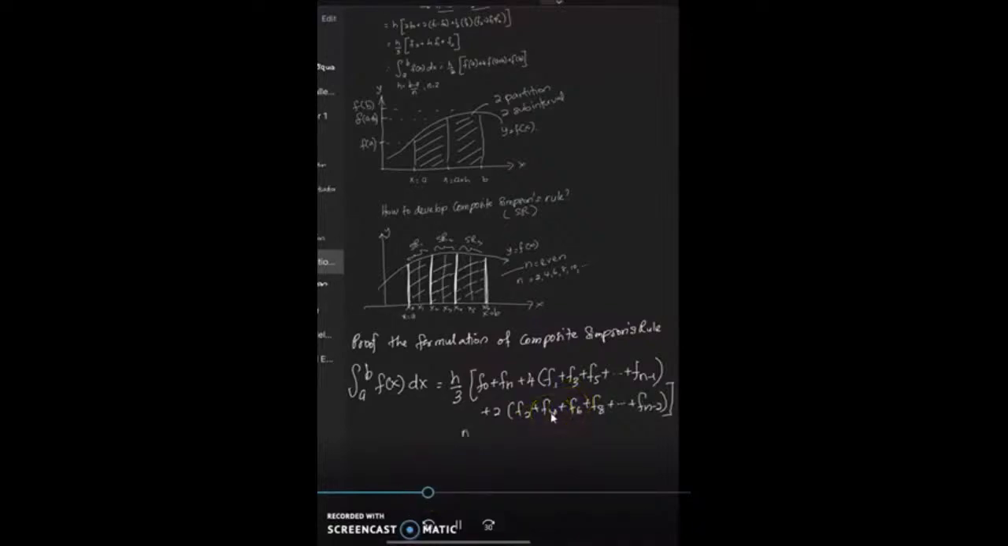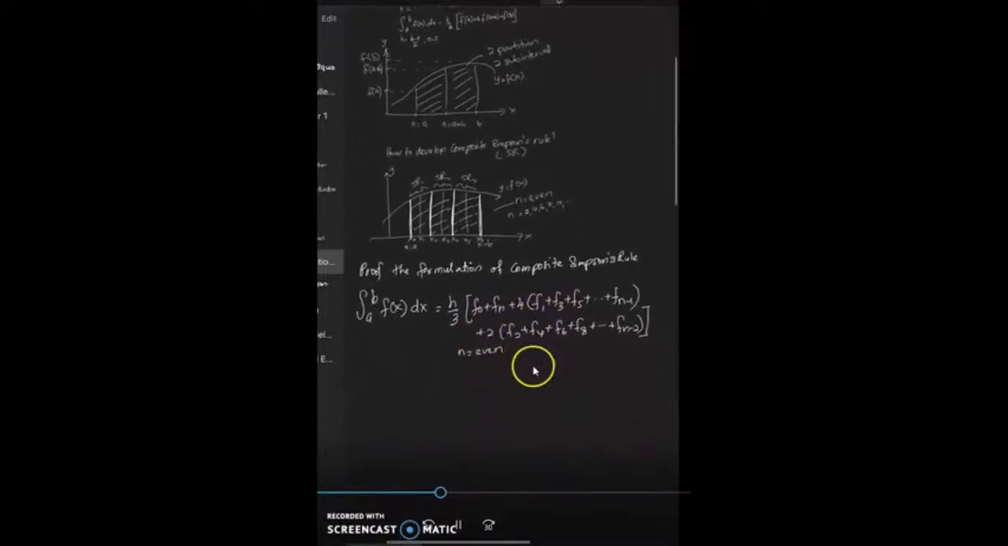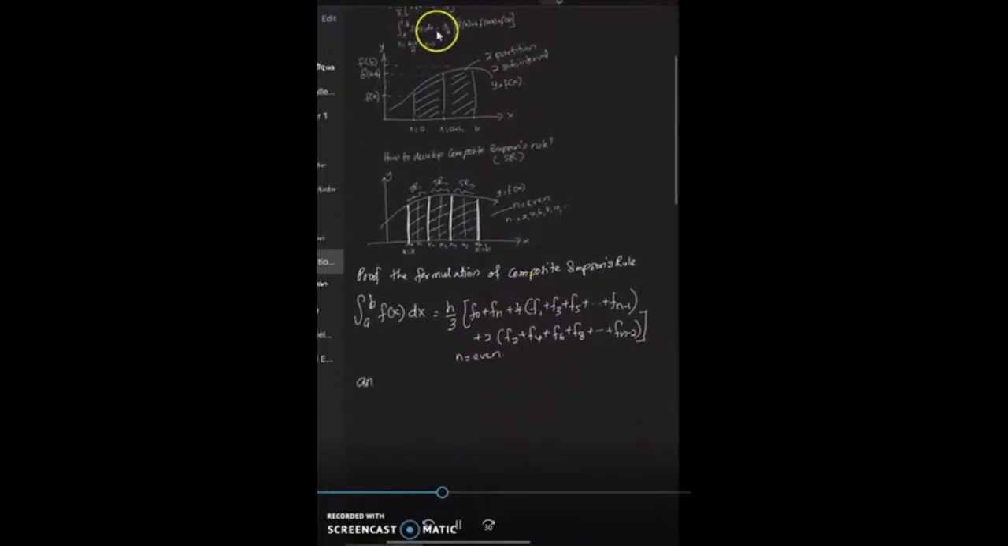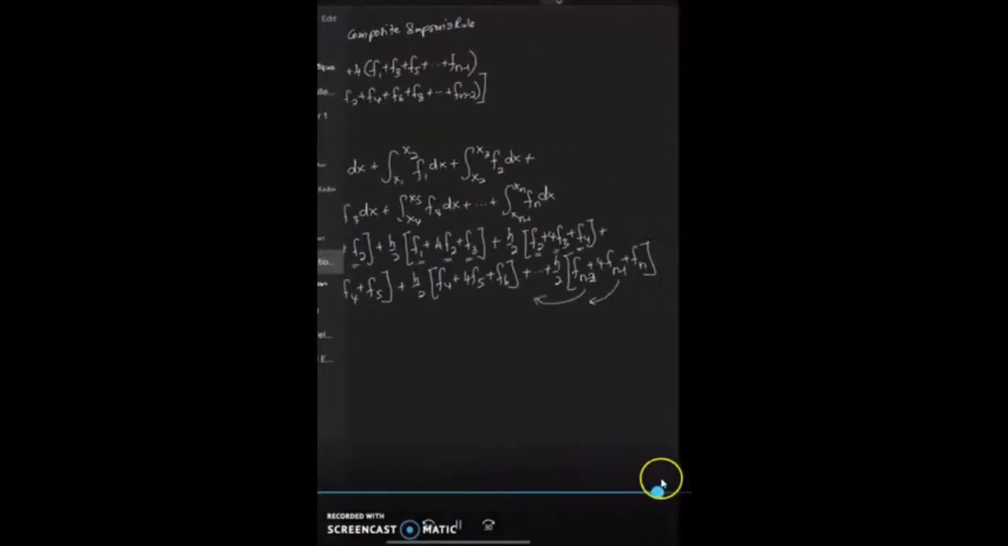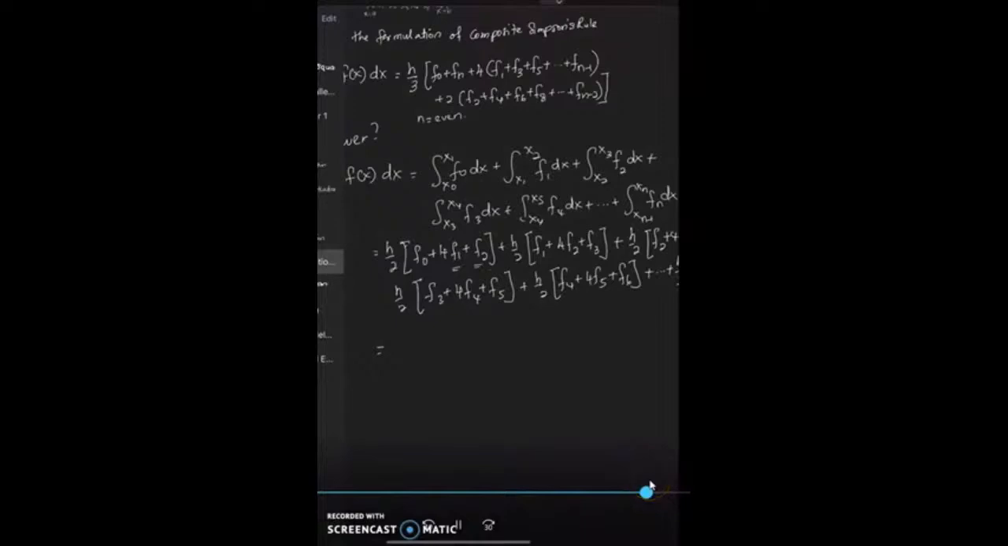So this is how we compose the formula. We use 4 times F1, F3, F5, the odd numbers, and then 2 times F2, F4, F6, F8, the even numbers. This is the formula of the composite rule, because every partition uses the 3-point formula. So you can create F0 plus Fn plus 4 times the odd numbers plus 2 times the even numbers.